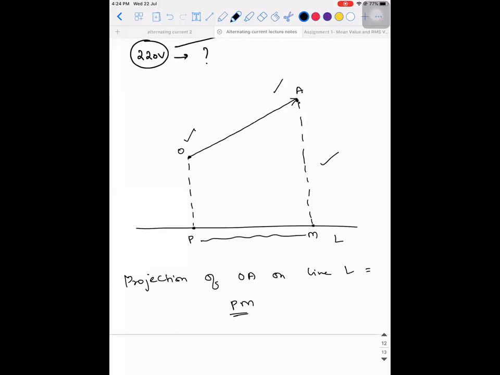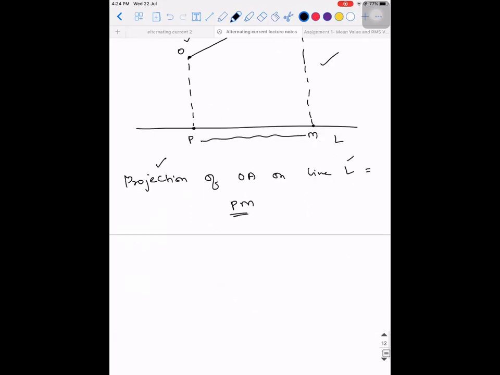You will have 2 feet of the perpendiculars. The distance between those 2 feet is what is called the projection of OA on the particular line. Are you guys able to understand this? Is it clear?